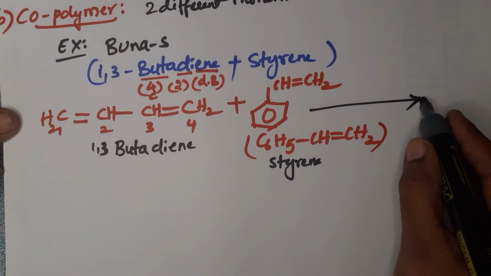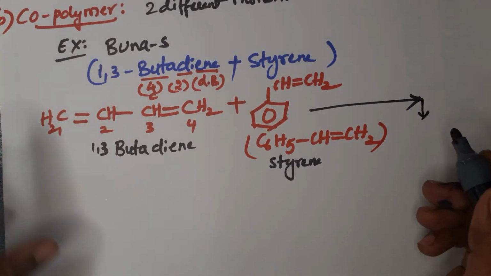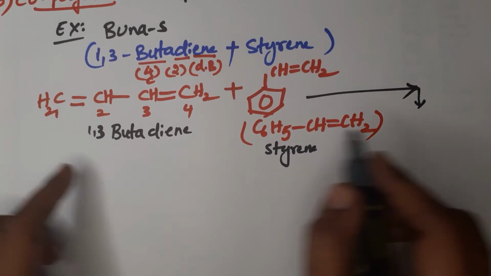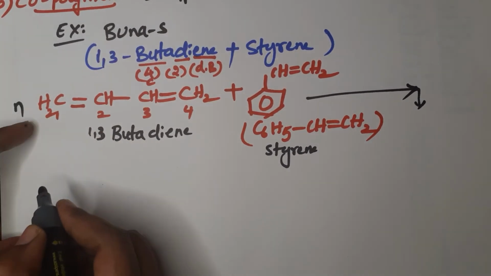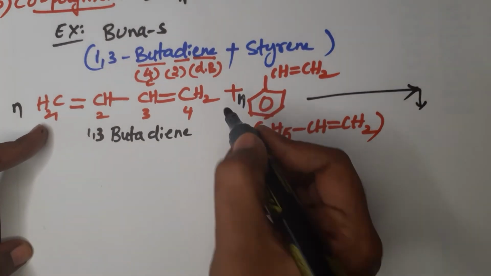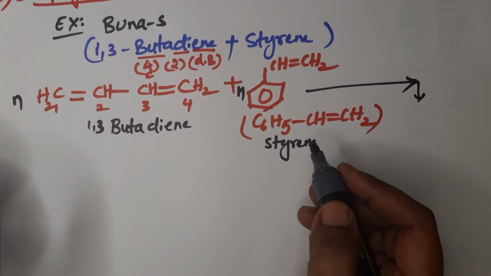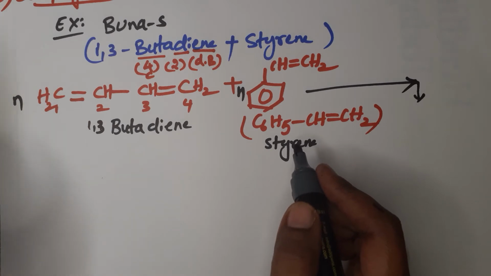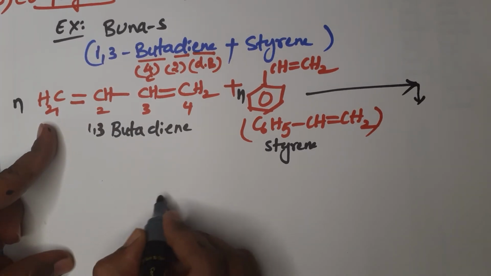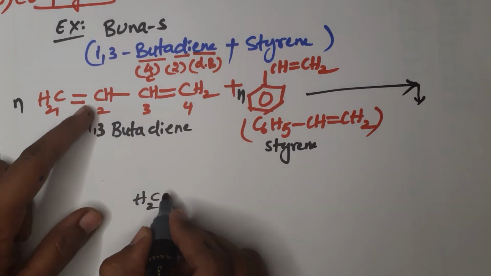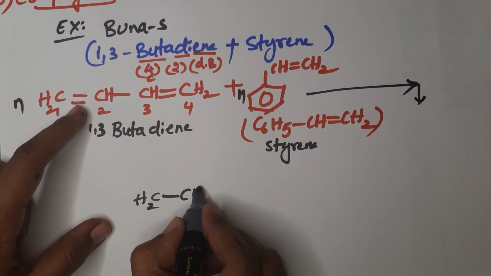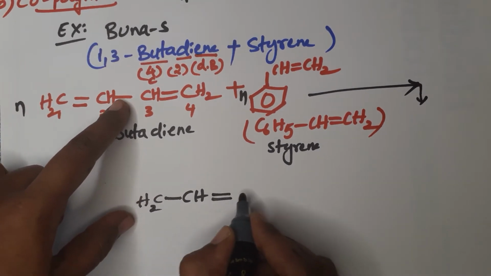They will form Buna S. Just write down the polymer, and here we are taking n number of 1,3 butadiene and n number of styrene molecules. Observe how to write the polymer, it's very important. Write down the CH2. Double bond becomes single bond, and single bond becomes double bond.